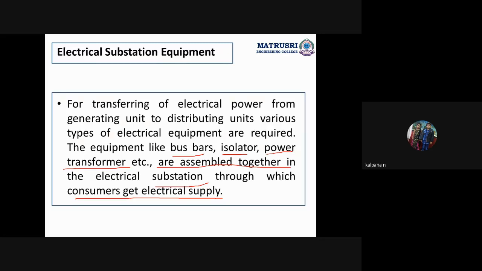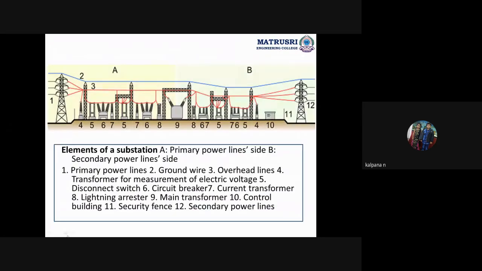Now we are discussing one by one. Okay, already you people have seen this. This is the entire power system or entire substation. Okay, these are the power lines, phases. This is neutral or grounded one.